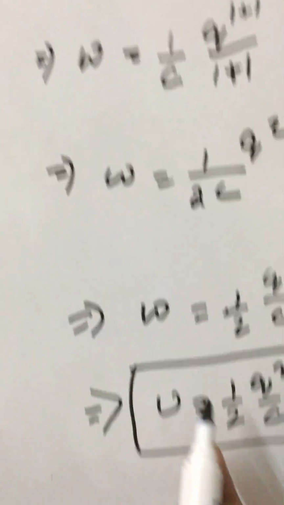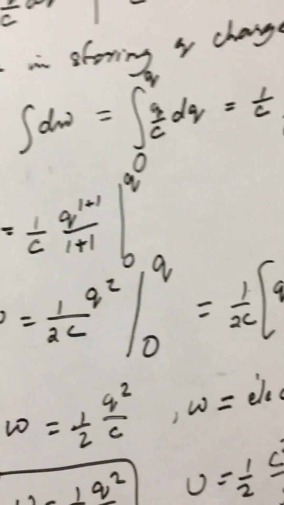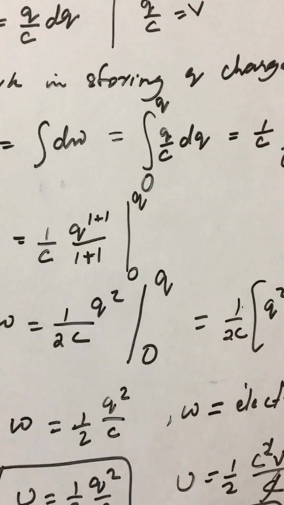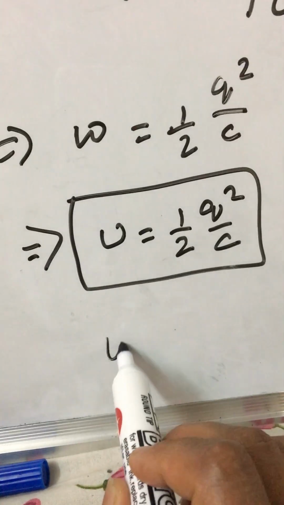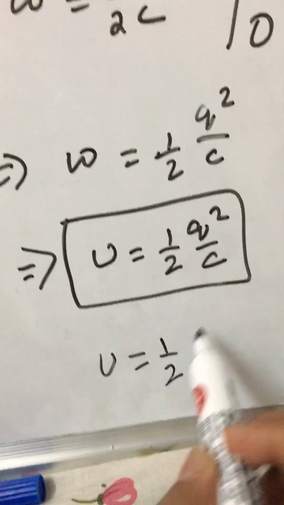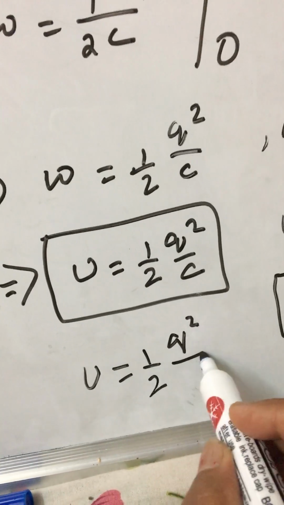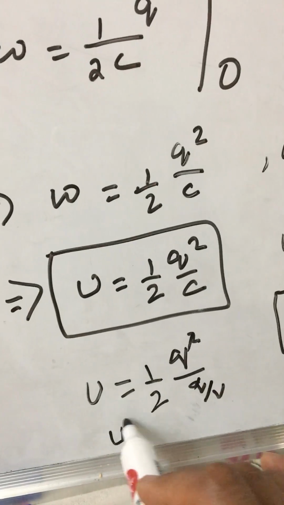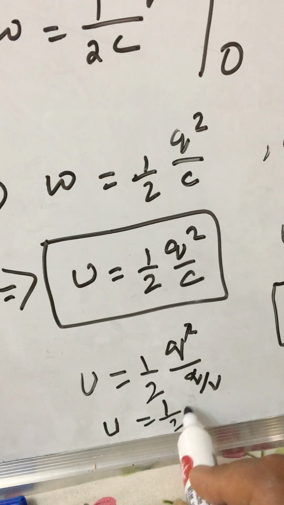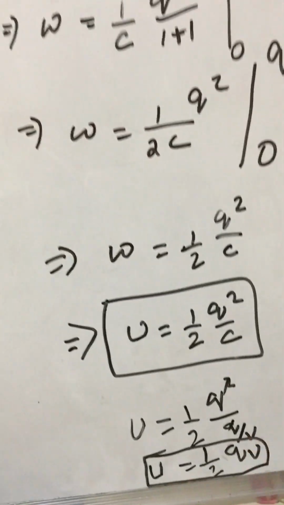Then another, half QV also we can write. Here U is equal to half Q square by C. In place of C, what can I write? Q by V, right? Q one cancels. Then U is equal to half QV. So this way also is common. You can check your notes, you'll be clear with it.